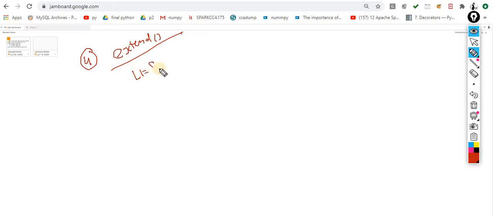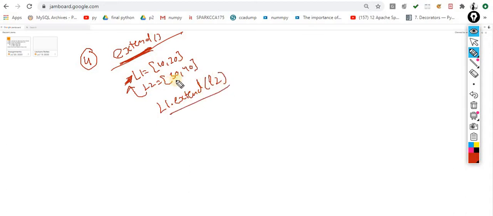For example, L1 is 10, 20. Okay, L2 is 30 and 40. So these are two lists. I want to extend this L1 with L2. That means I am going to extend this L1 with L2. So what is the way? The method name is called extend. L1 dot extend of L2. That's it. Now this L1 is extended with L2.